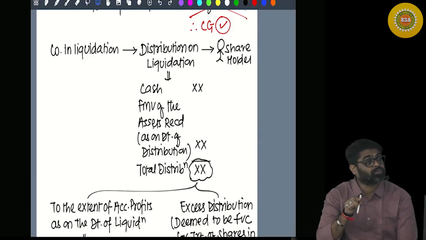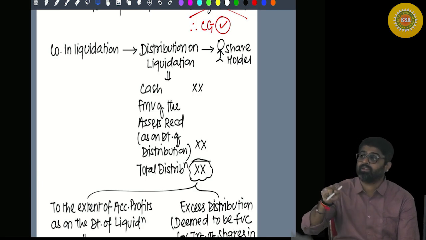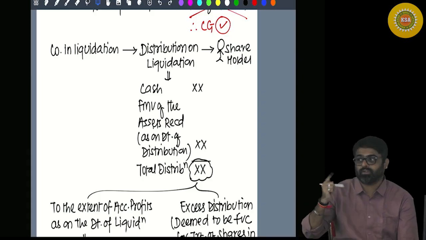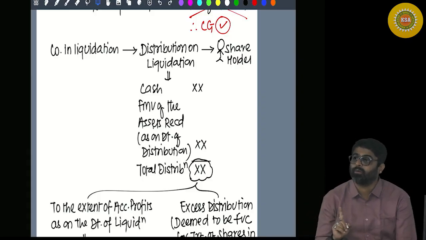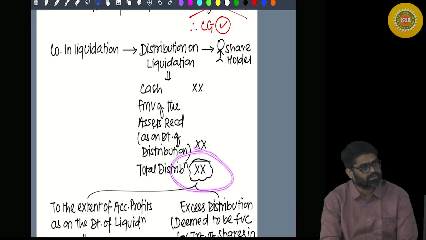The assets' fair market value has to be taken as on the date of? As on the date on which the assets are distributed. What is the fair market value as on that date? Yes or no? Now, 10 lakh rupees of distribution is taking place.